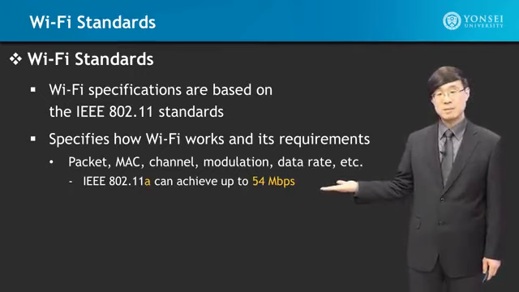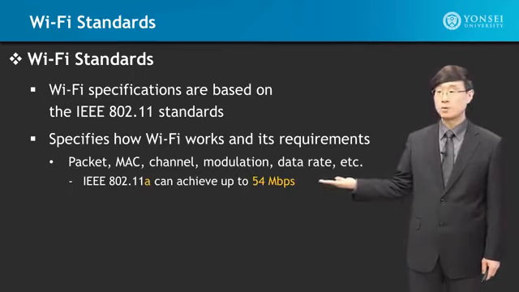And the data rates, we've already seen that 11A can go up to 54 megabits per second, B can go up to 11 megabits per second, 11G can go up to 54 megabits per second, 11N can go up to 150 megabits per second, and 11AD can go up to 7 gigabits per second.